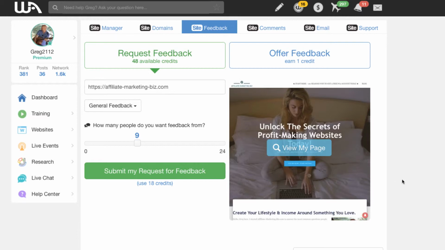And getting the feedback is very good, so you're basically like proofreading kind of thing, making sure that your site is working properly. Because when you're making your own sites, sometimes you kind of don't realize certain things, like maybe the font's too small, maybe this is too big, maybe that's this way or that way. So getting feedback is very good, especially when you're a beginner on your sites. So that's how you do it.